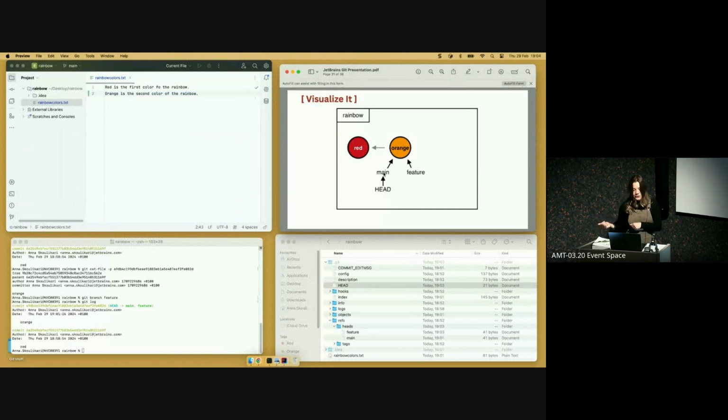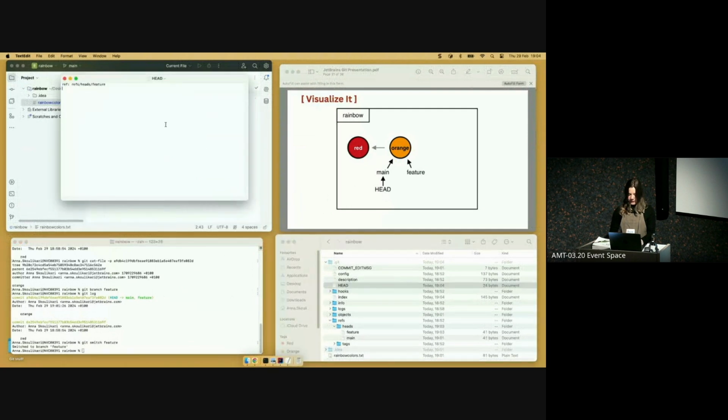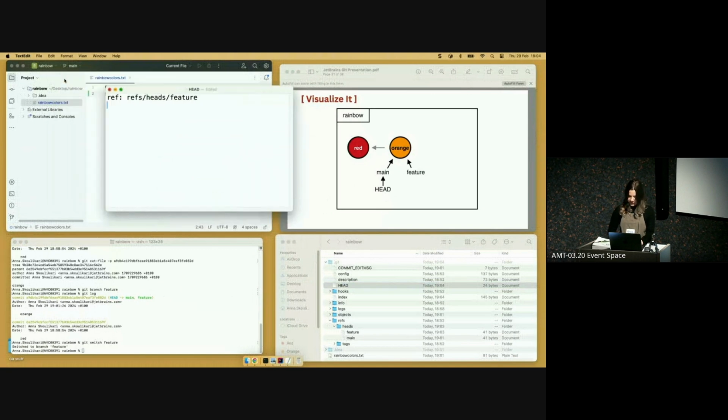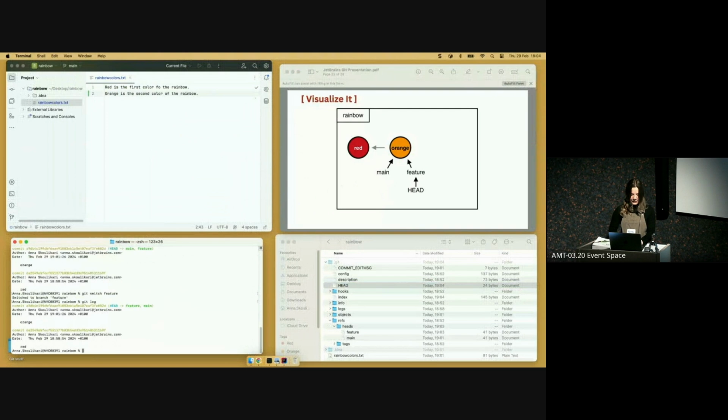So even though we made the feature branch, we're not actually on the feature branch. And to switch to the feature branch, we can use a command called git switch. We can also use git checkout, but git switch is the specific command for it. Pass in the name of the branch that we want to switch onto. And now if we open up the HEAD file again, it references the feature branch. So Git will tell you everything you need to know about what's happening. And if we do git log, we can see that HEAD now points to feature.